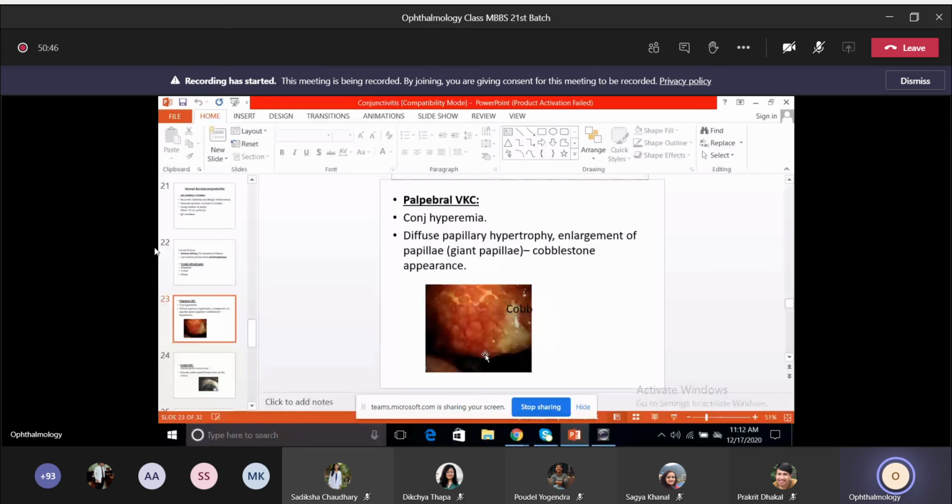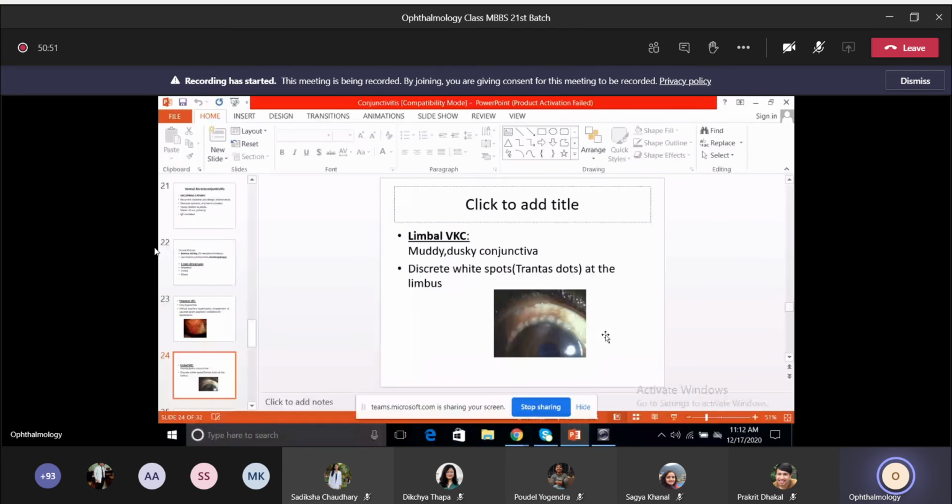The next one is the limbal VKC. In case of limbal or bulbar VKC, the conjunctiva is muddy or dusky in color. Whenever the child is brought to the OPD, you can see from a distance that the child has intense itching, the eyes are muddy, and the conjunctiva will be dusky or dirty looking. It is not a normal conjunctiva, it will be muddy, dusky, dirty looking.